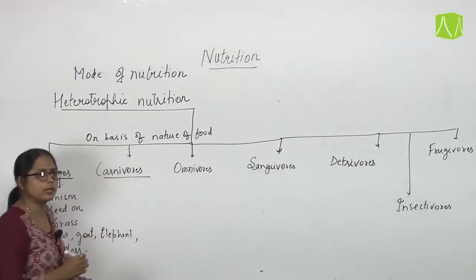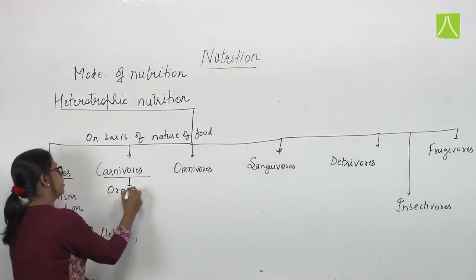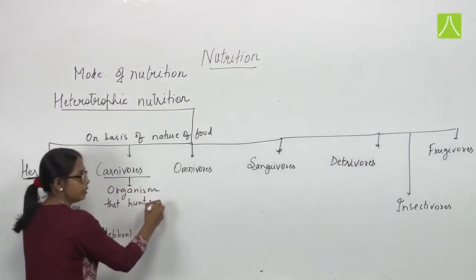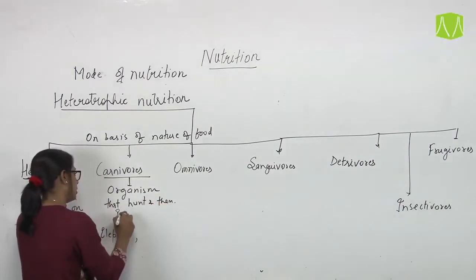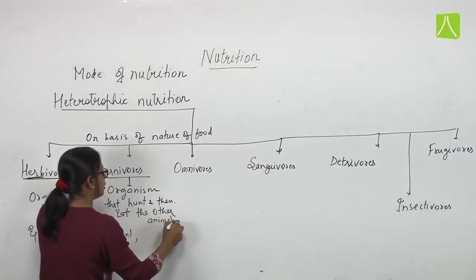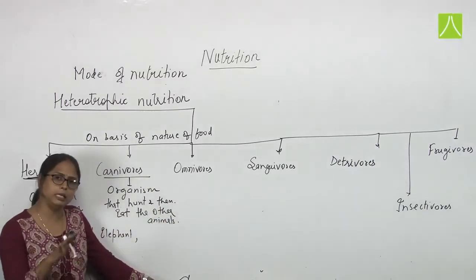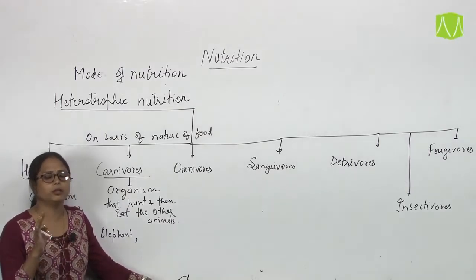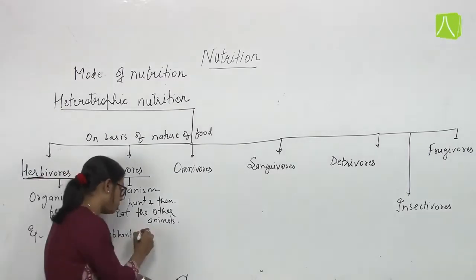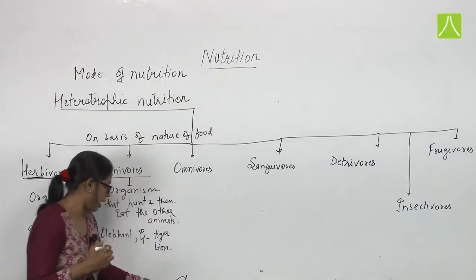Second, carnivorous. Carnivorous means the organism which hunt and then eat the other animal. Here the carnivores are the animals which are killing the other animal and then they are eating them. So this is a type of nutrition that is carnivorous. It includes tiger, lion, and also so many others.